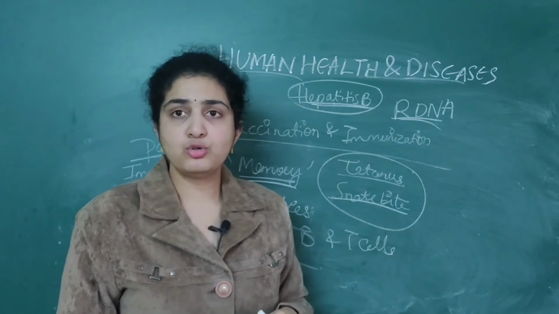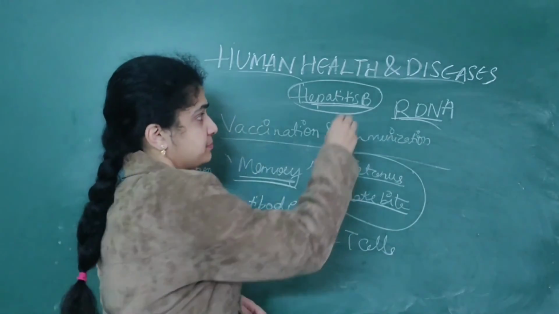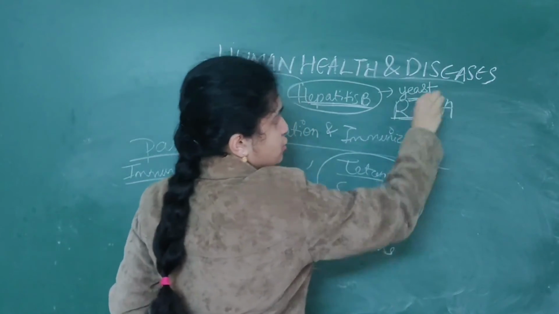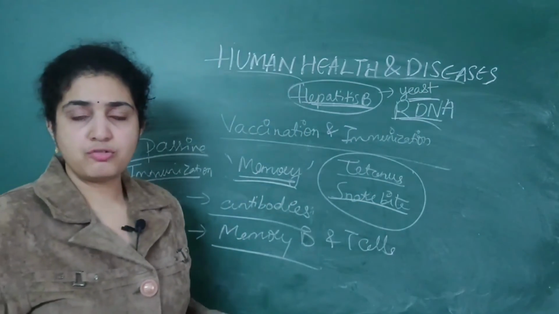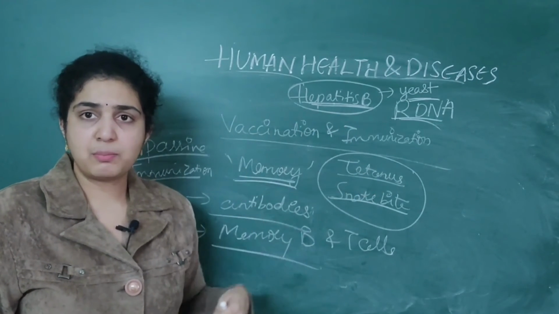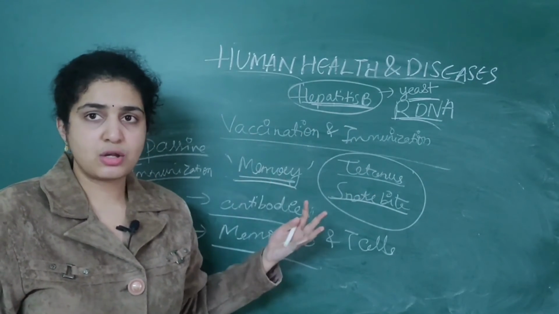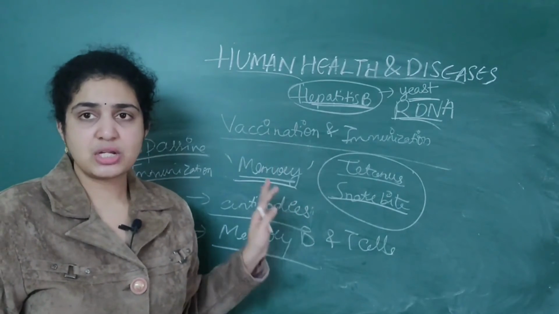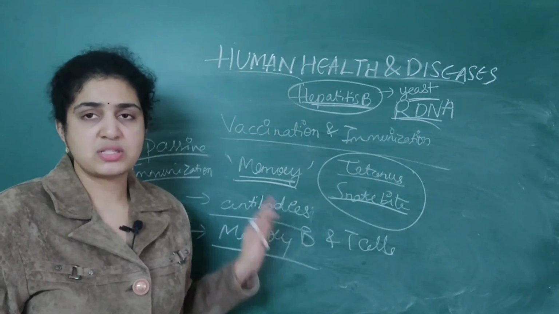This vaccine is usually produced from yeast. Yeast is also a fungus, right? From bacteria or some fungi, these are produced. So this is about the different vaccination as well as immunization procedures.